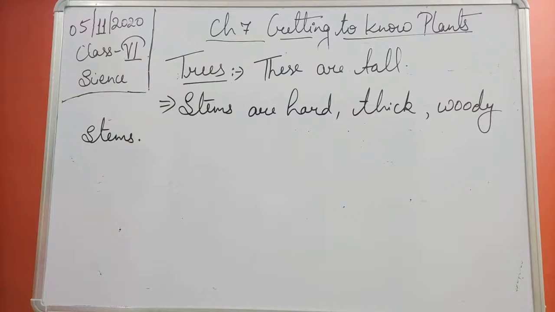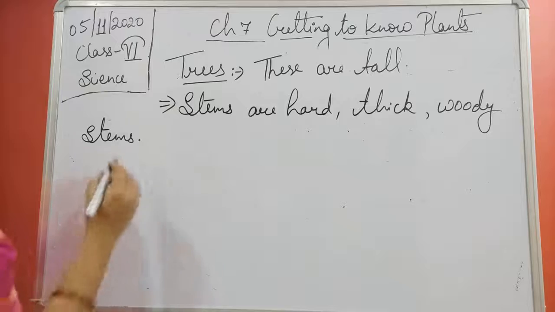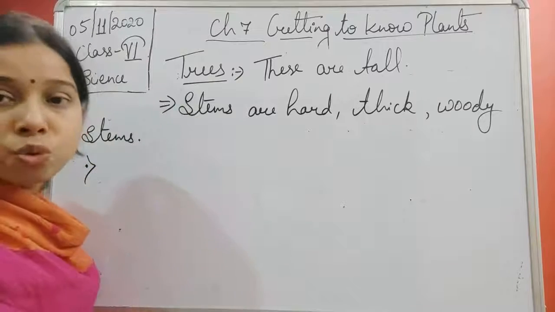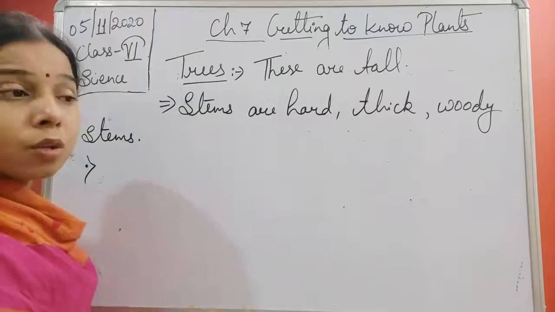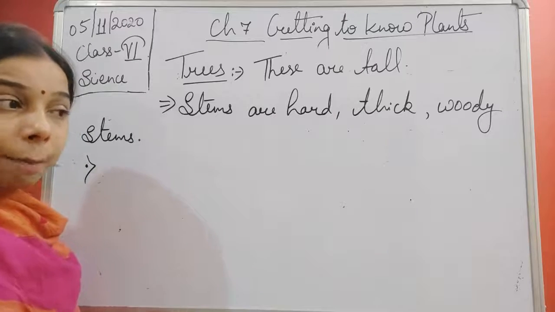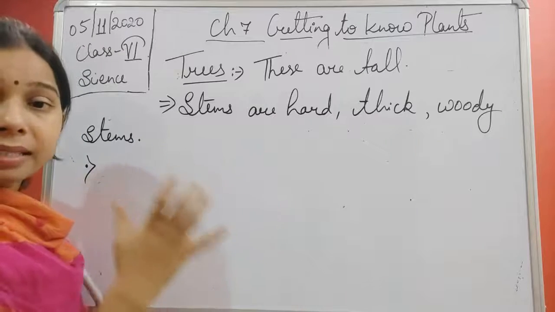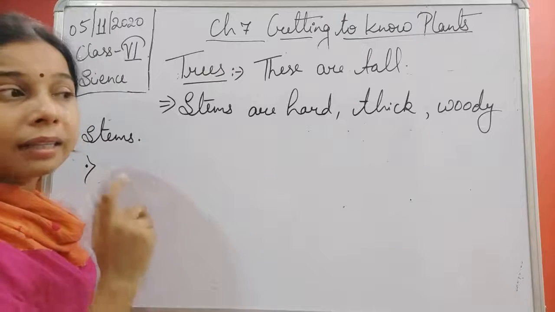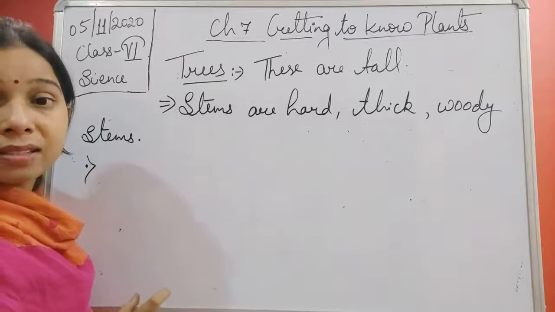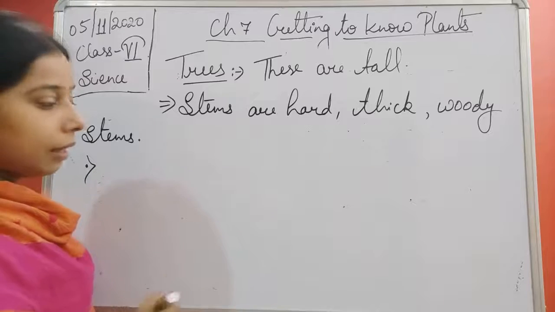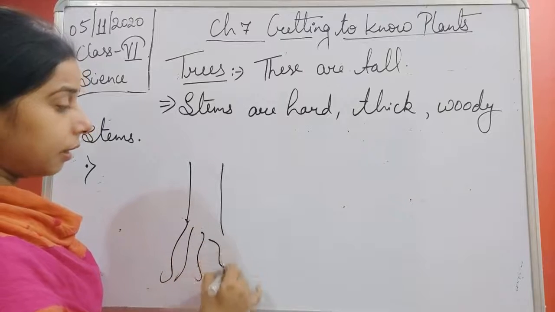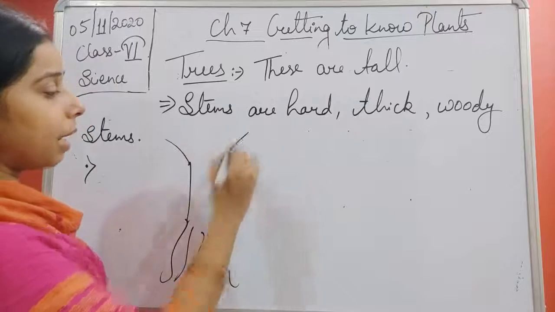Now the second property, students: they have a main stem. Okay, so from the roots, a thick main stem goes in the upward direction, and we call that thick main stem a trunk. You know that if we draw the diagram, we always draw it like this, and after that the tree branches occur.